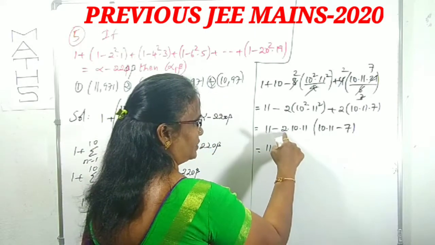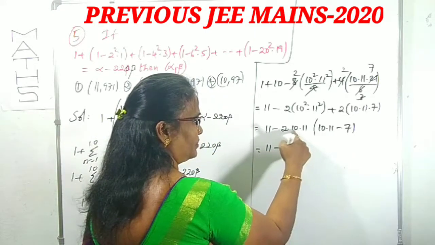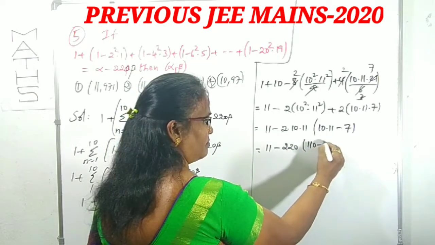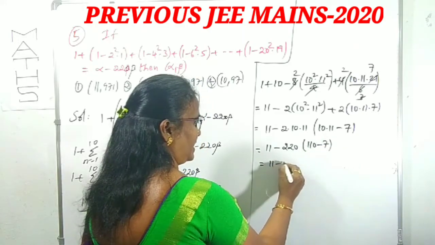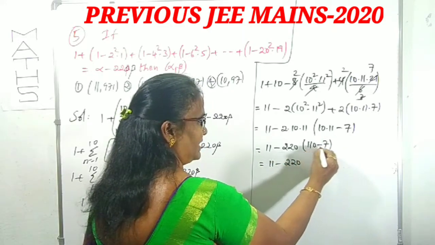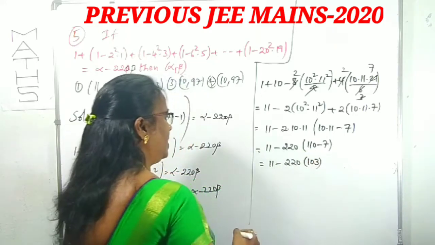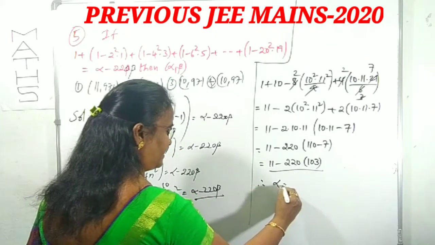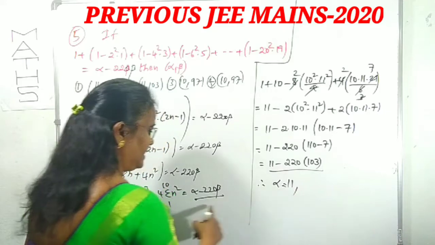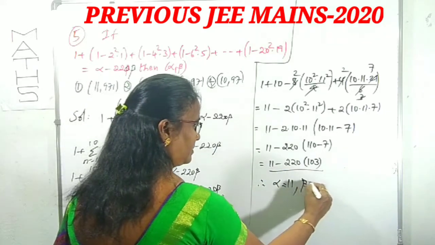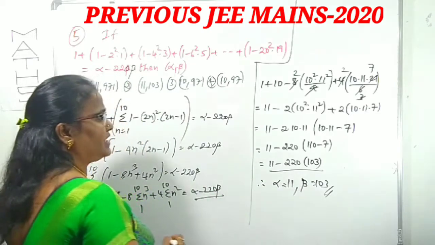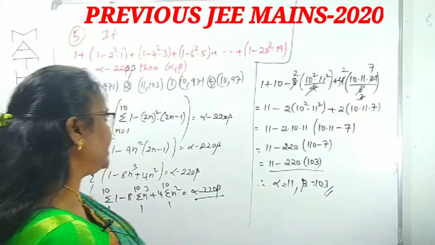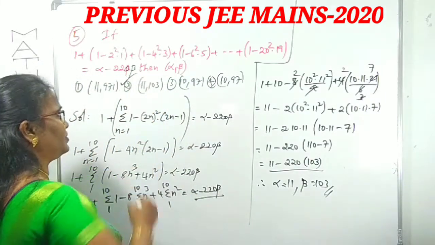Now 11 minus 2 into 11, 22, into 10, 220. Of 10 into 11 is 110 minus 7, right? 11 minus 220, 110 minus 7 is 103. Now compare with this one. In place of alpha what is there? In place of alpha 11 and beta 103, right? So we want the alpha and beta. What are the alpha beta values? 11 and 103. Which option? It is clearly the second option, right?